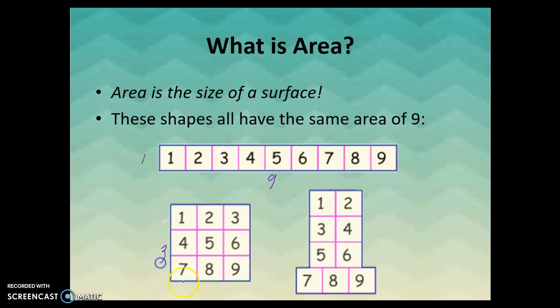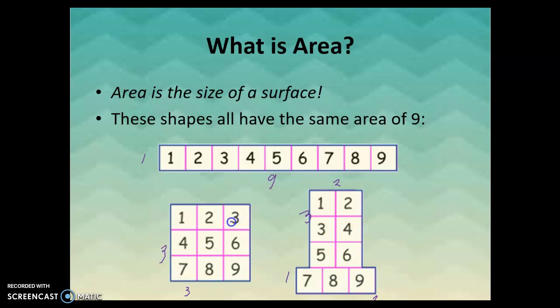Here we've got 3 rows and 3 columns, and 3 times 3 gives us 9. And here you've got 2 different sections. You've got 2 columns and 3 rows, so this is a 2 by 3 space, so 6. And then you've got a 1 by 3 rectangle down here at the bottom. So we've got 6 and 3 equals 9.